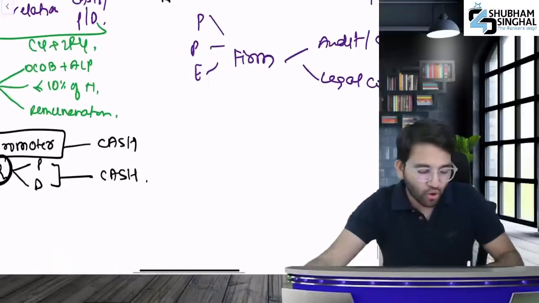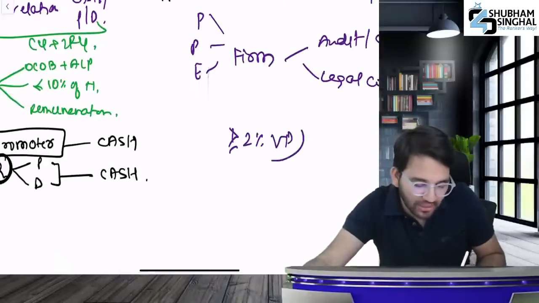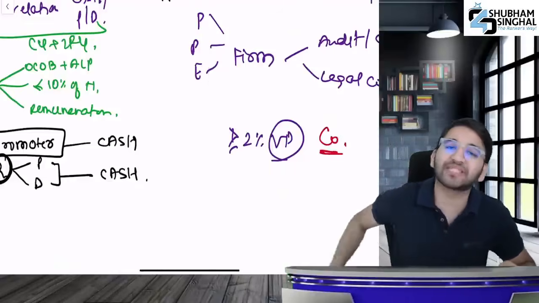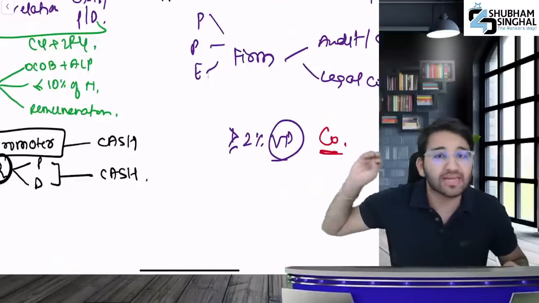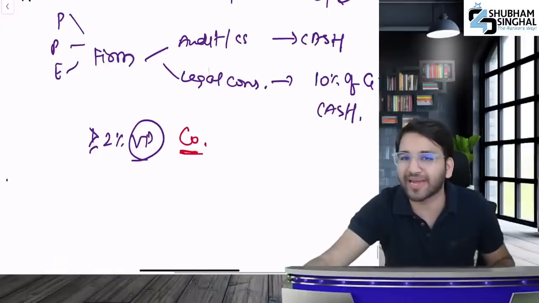You are not independent. And after that, understand this, you with your relative should not hold 2% or more voting power of the companies. Here it is not cash. Here it only says company. You might be wondering, is it cash or company? It only says company here. The company cannot hold 2% or more voting power.